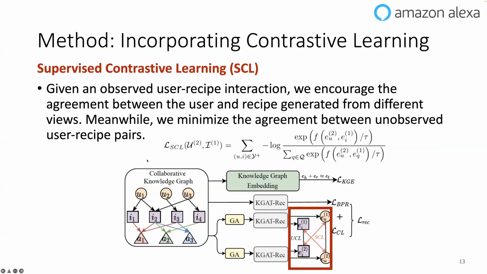And we also have a supervised contrastive learning loss. So given an observed user recipe interaction, we encourage the agreement between the user and the recipe generated from different views. Meanwhile, we minimize the agreement between unobserved user recipe pairs. So it happens on the user and recipe on two different views, meaning that we calculate the loss. It's still an InfoNCE loss, and it happens from the user vector on view 1 and the recipe vector on view 2.